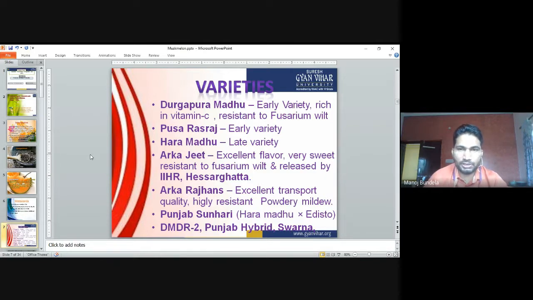Pusa Rasraj, an early variety. Hara Madhu, a late variety. Arka Jeet, excellent flavor, very good resistance to fusarium wilt, and released by the IIHR Hesarghatta.